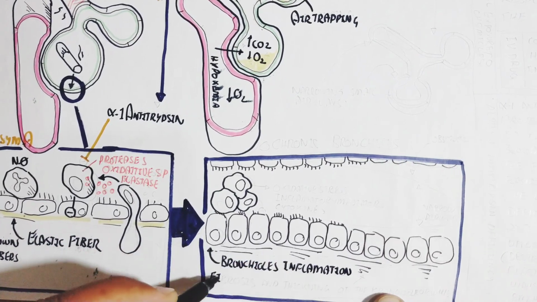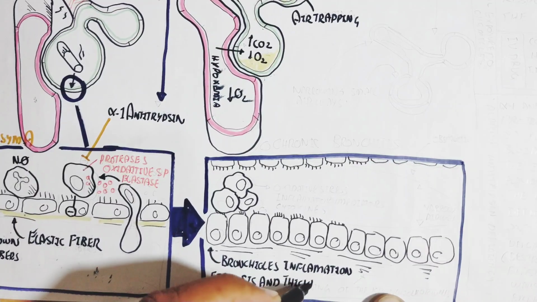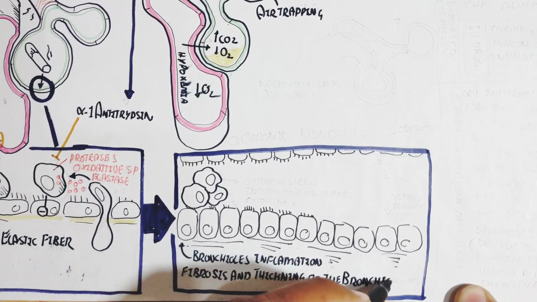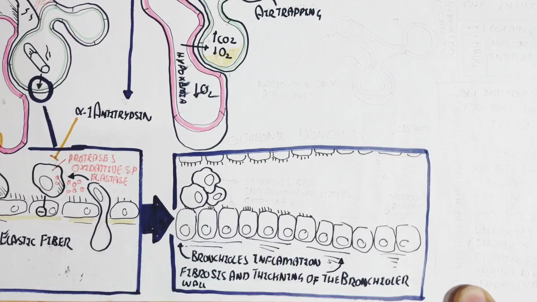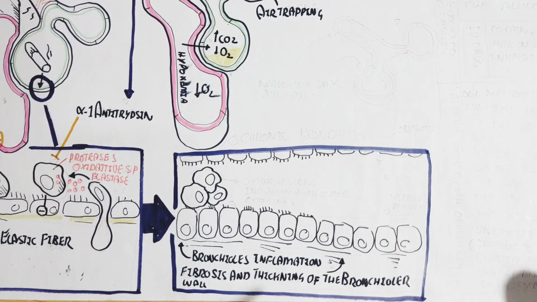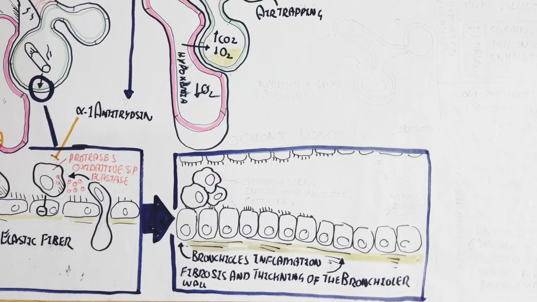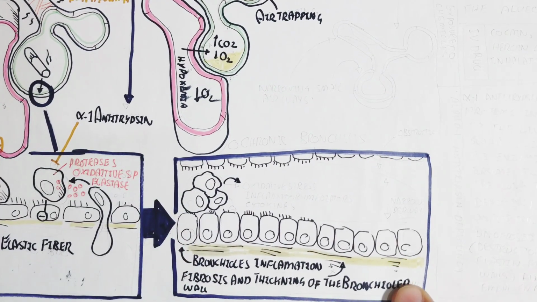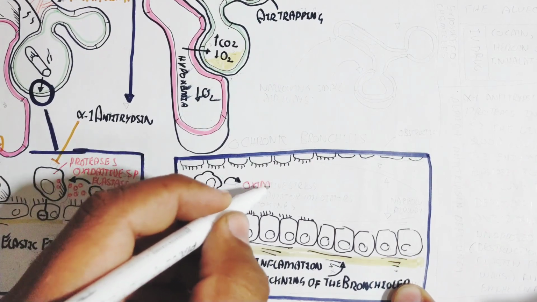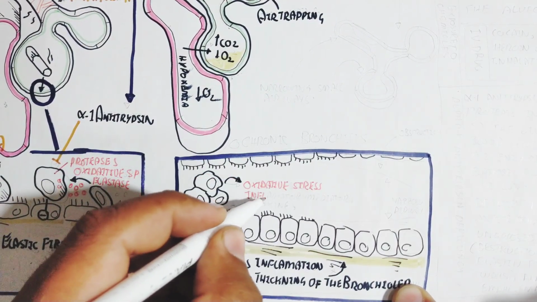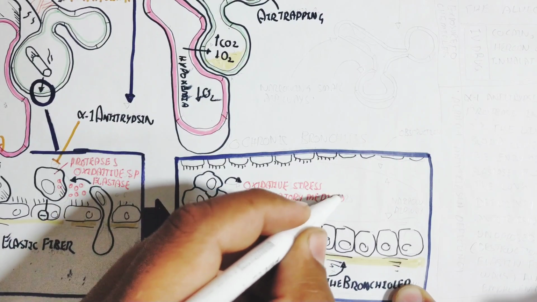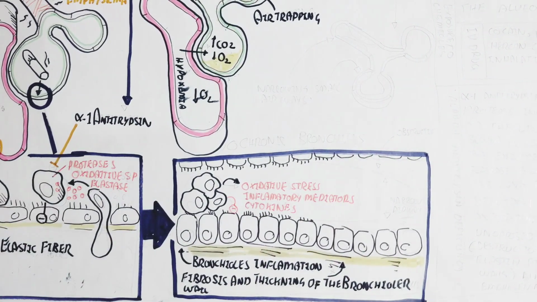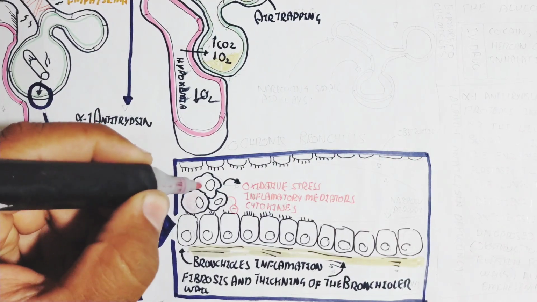Chronic bronchitis occurs because neutrophils continuously produce oxidative stress, inflammatory mediators and cytokines, which inhibit the function of the epithelial cells of the air sac. Bronchiole inflammation and breakdown of elastic fiber lead to thickening, overgrowth and fibrosis, and thickening of the bronchiolar wall causes chronic bronchitis.